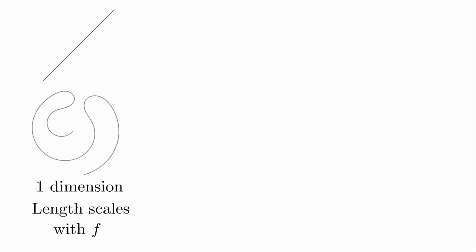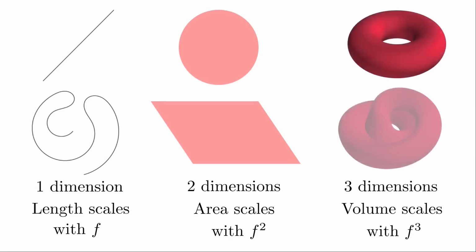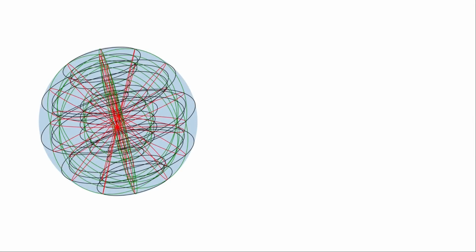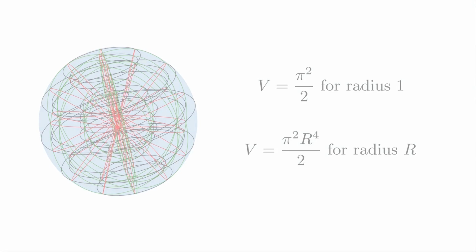For a general radius r, we can use the scaling law. If an object has one dimension and it's scaled up by a factor f, then the length is scaled by the same factor. For 2 dimensions, the area scales with f squared, and so on. For d dimensions, the factor is f to the power of d. So since our hypersphere has 4 dimensions, the more general formula for the volume is pi squared times r to the 4th power divided by 2. As far as the original problem is concerned, we're done.